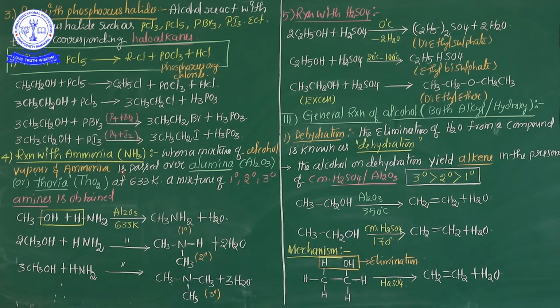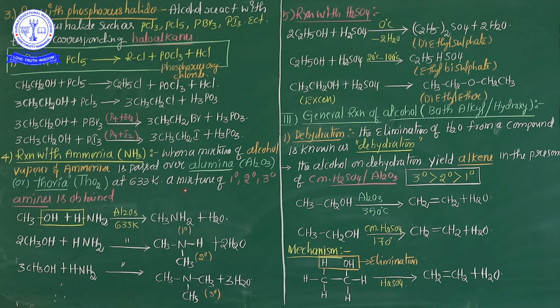Alcohol, whenever reacted with ammonia in the presence of alumina or thoria. Thoria means thorium dioxide. What are the optimum conditions? Temperature 633 Kelvin is the optimum temperature. The catalyst is aluminum trioxide, nothing but alumina, Al2O3, or thoria. Instead of aluminum trioxide, you can use thoria also.